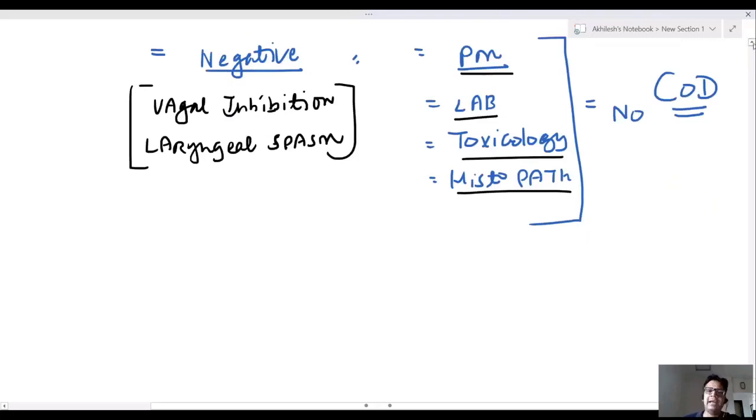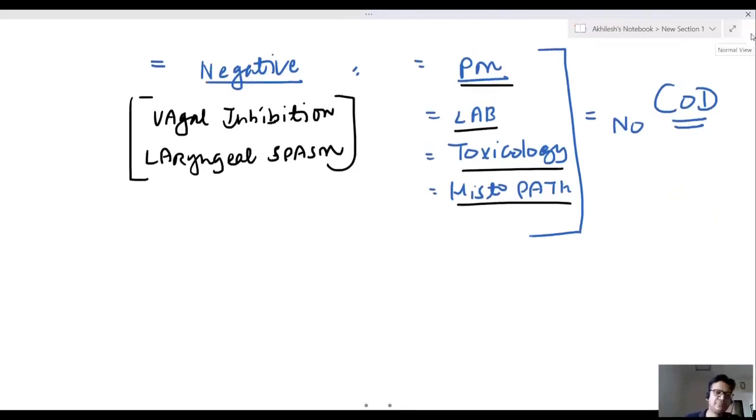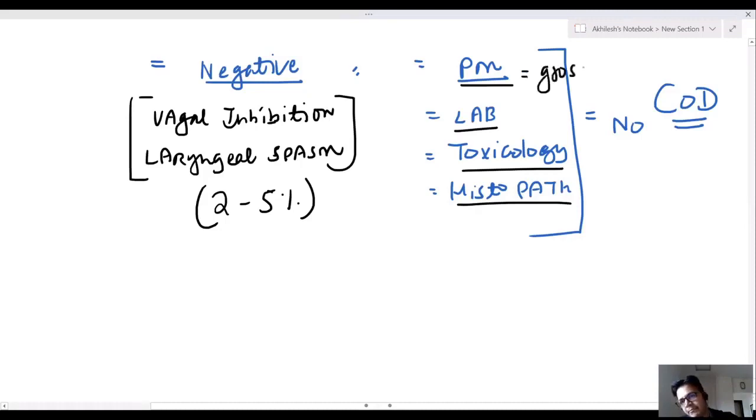This is known as negative autopsy. 2 to 5% of autopsies are negative autopsies. Even in gross findings, you cannot get anything. After postmortem lab toxicology, this is negative autopsy.